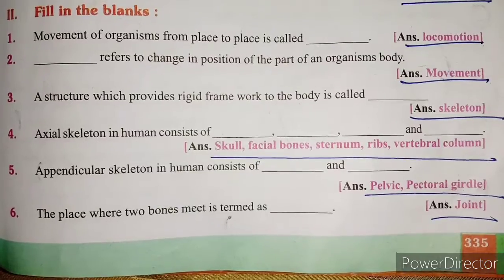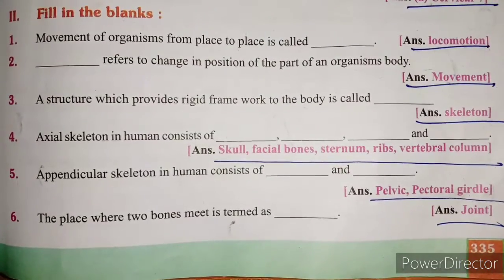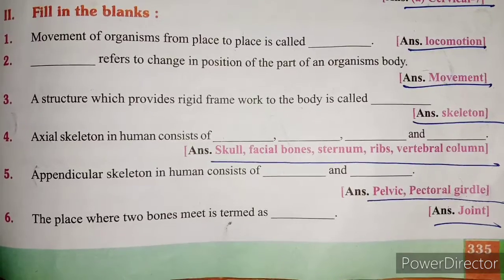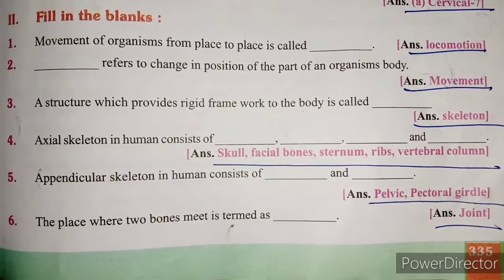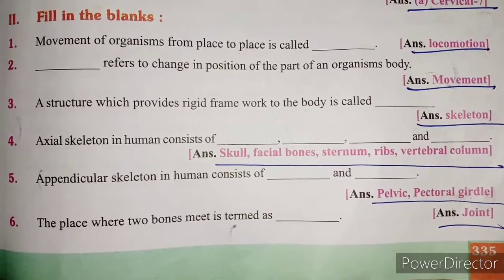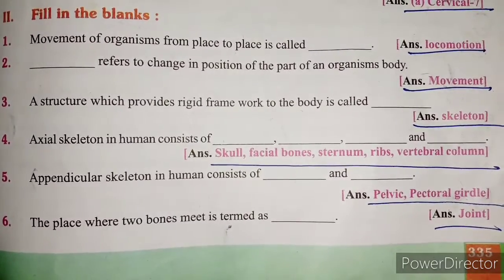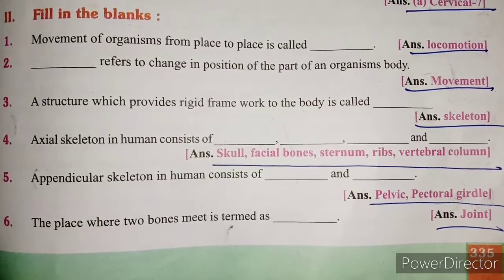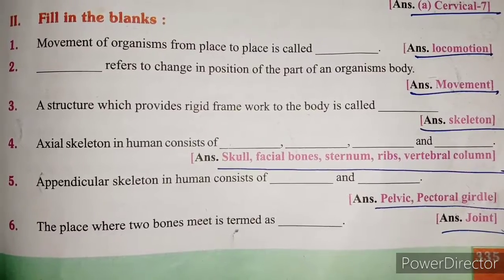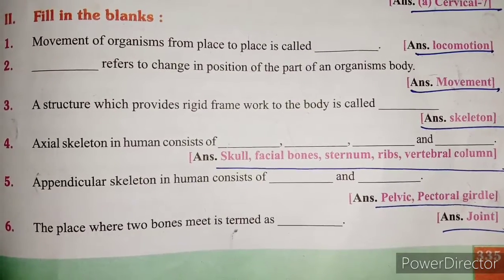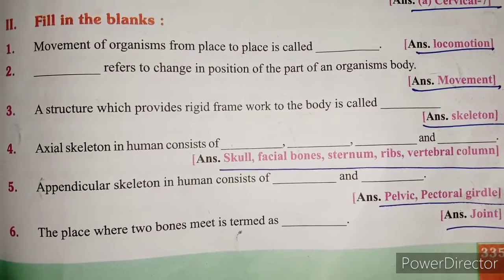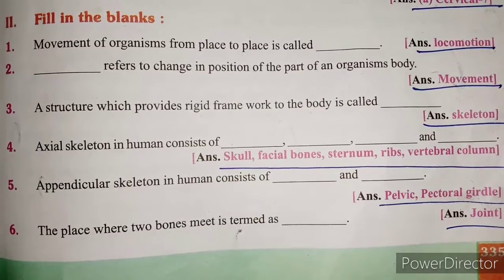Fill in the blanks. 1. Movement of organism from place to place is called locomotion. 2. Movement refers to change in position of the part of an organism's body. 3. A structure which provides rigid framework to the body is called skeleton. 4.